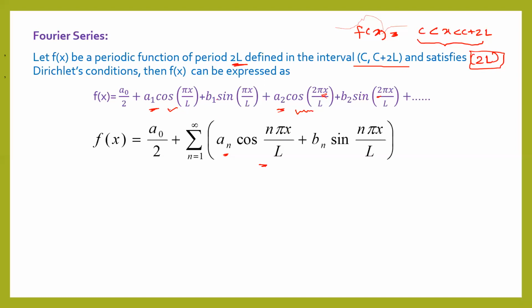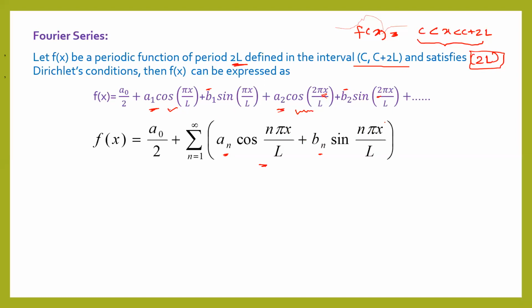Plus similarly, here we have b1, b2. In the next term there will be b3. So in the nth term there will be bn. Here sine 1 pi x upon l, sine 2 pi x upon l. In the next term sine 3 pi x upon l, and so on up to sine n pi x upon l.